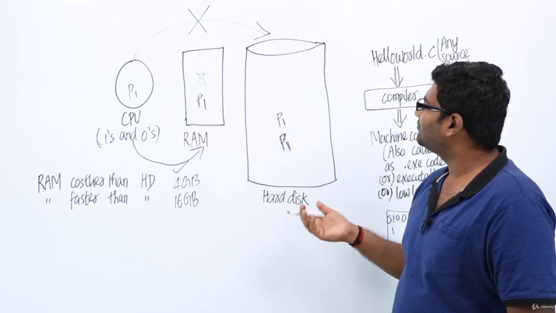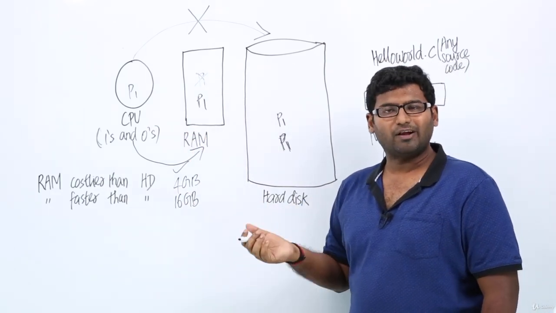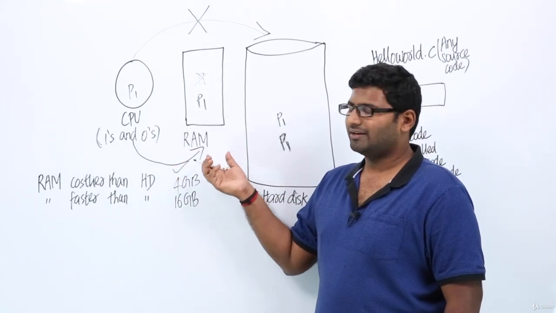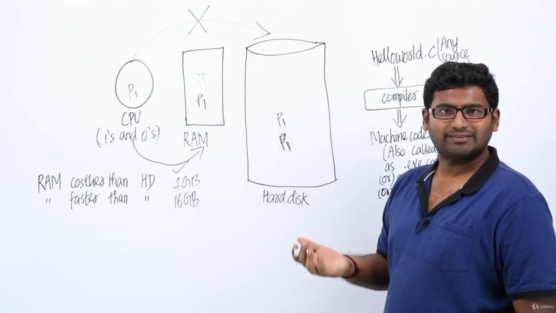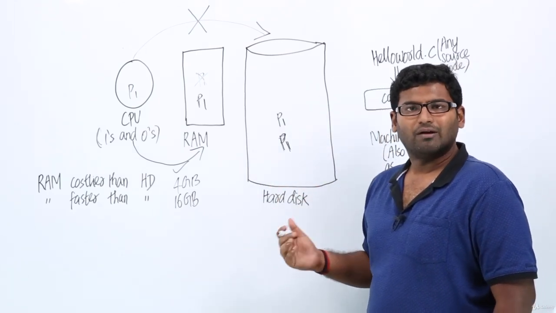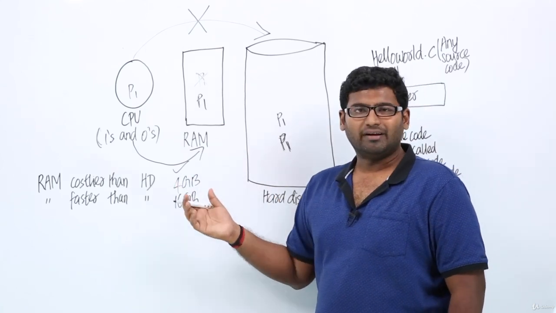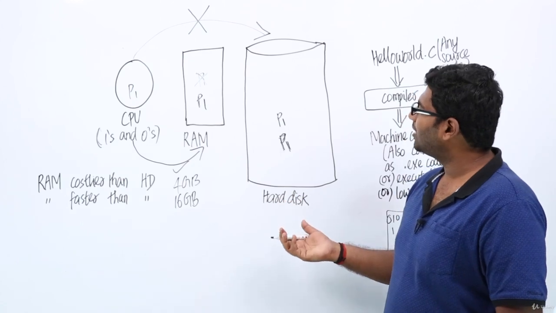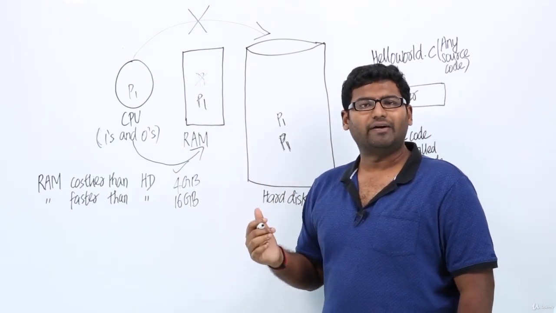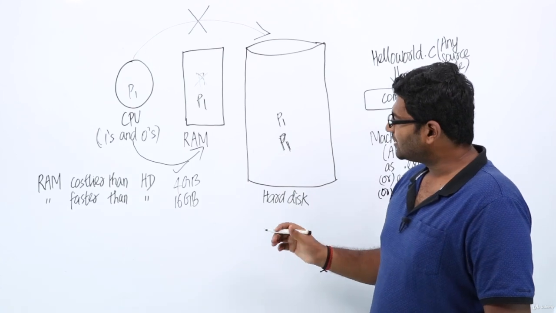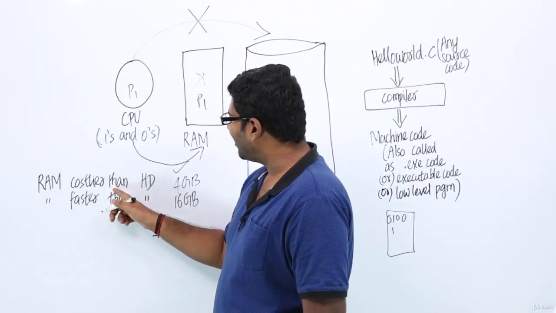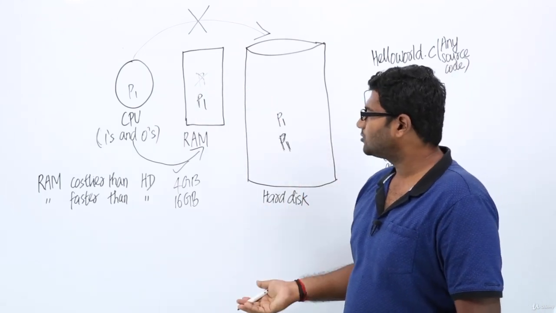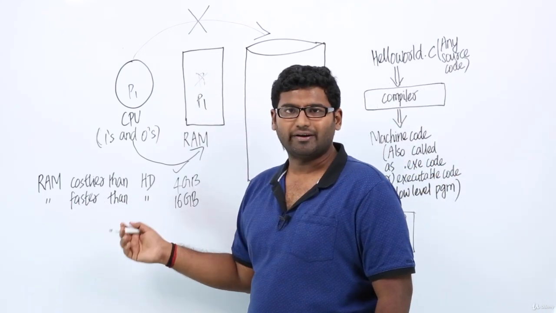And we know that hard disk is very slow. It takes a lot of time in order to access the hard disk. So in case if the program which CPU is asking for is present in the RAM, it is going to take very less time for the CPU to access the program. Whereas in case if the program is not present in the RAM, it is going to take a lot of time for the CPU to access the program, because we need to access both the hard disk as well as RAM, and we know that hard disk is very slow, right? Fine. See, these are important points. A RAM is costlier than hard disk, right? This is the reason we have the size of RAM to be smaller than hard disk. Also, a RAM is very fast comparing to a hard disk. Fine.